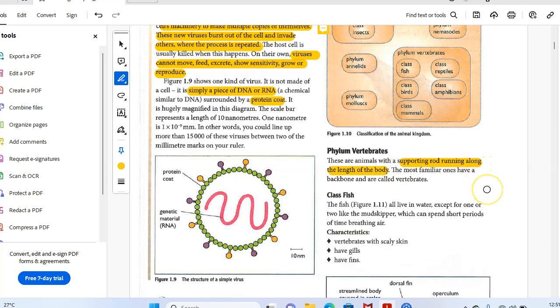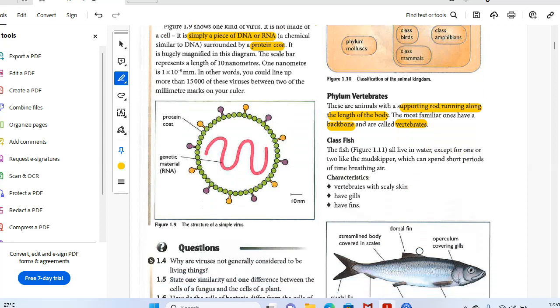So a giraffe has a very long vertebral column. You know, the back of the giraffe is very long. The most familiar ones have a backbone and are called vertebrates. Yes, the backbone, the vertebral column. All the vertebrates have a backbone. Backbone and vertebral column both are the same.